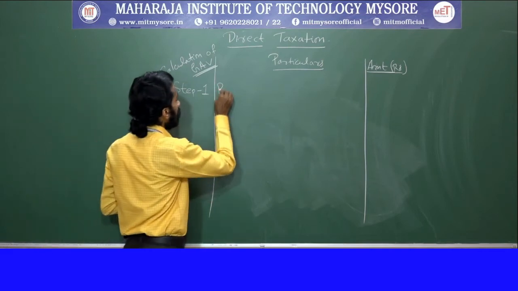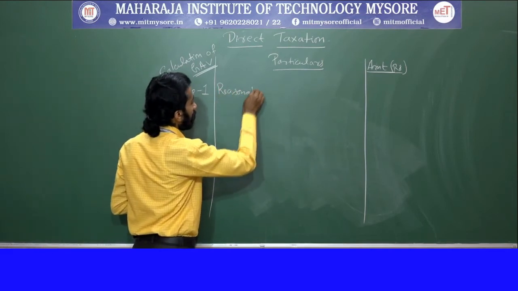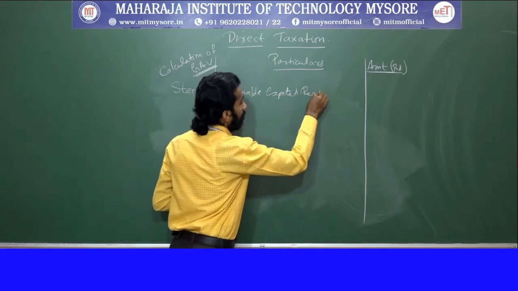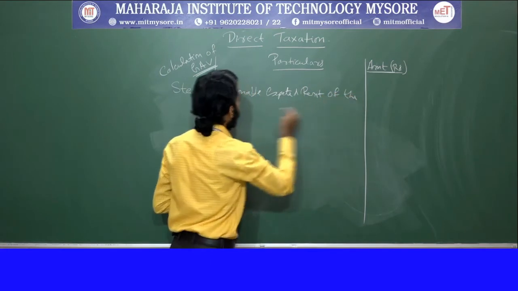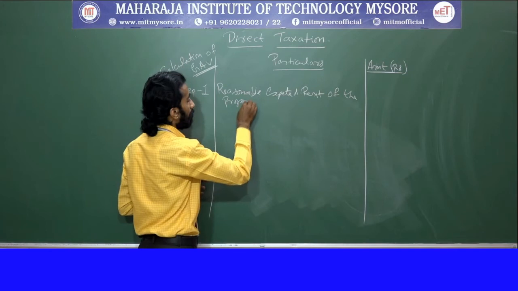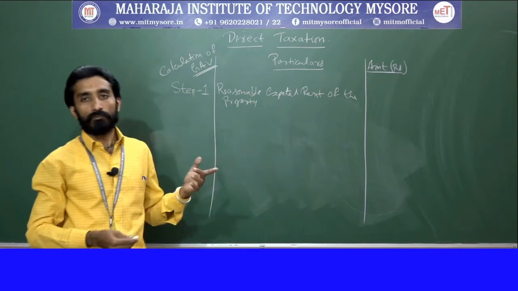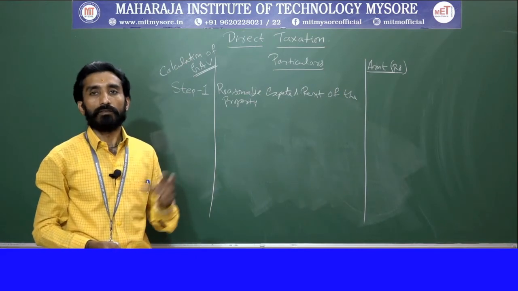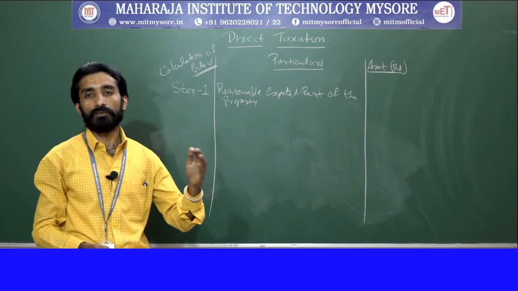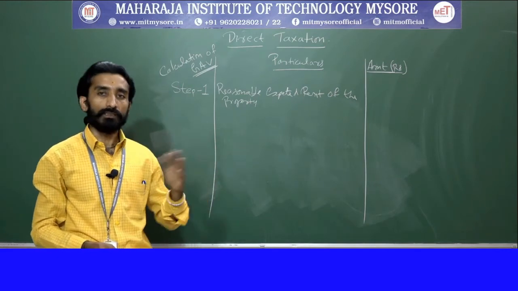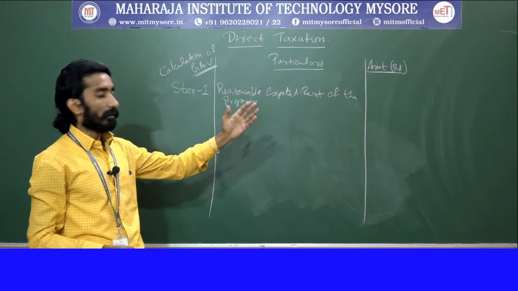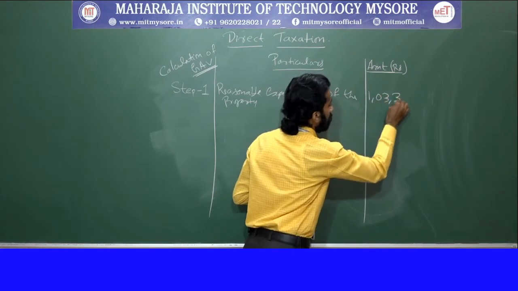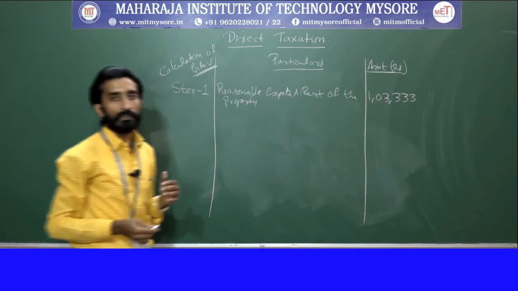First we took municipal value or fair rent, whichever is more. Then that value was compared with standard rent, whichever is less. Based on that, the reasonable expected rent of the property is 1,03,333. Right.